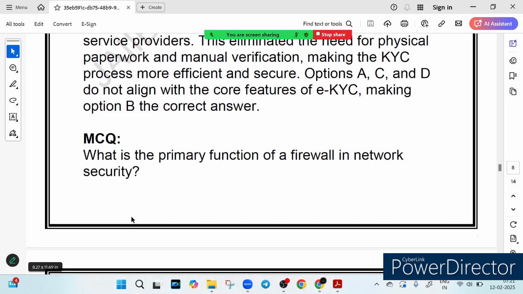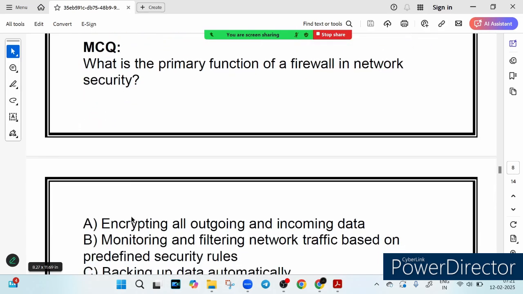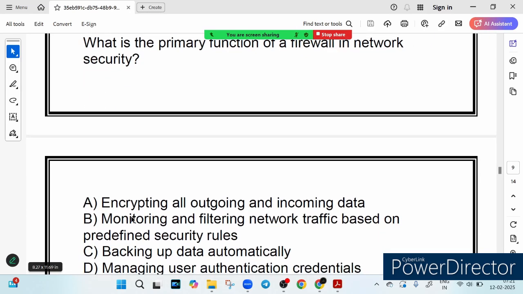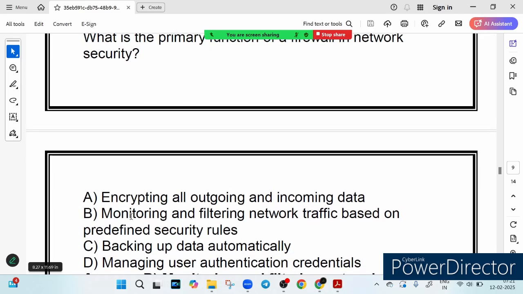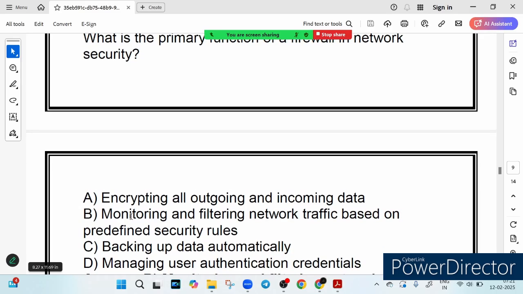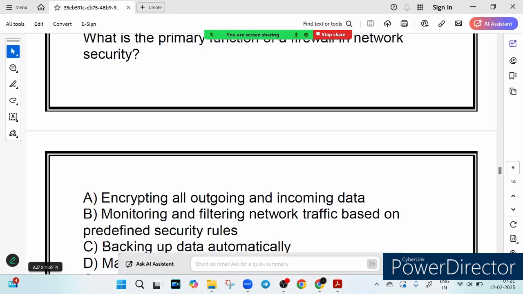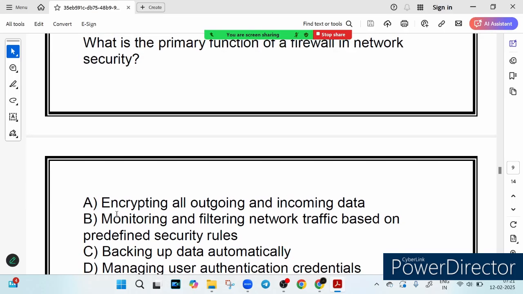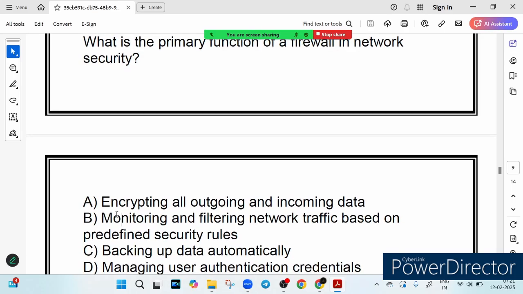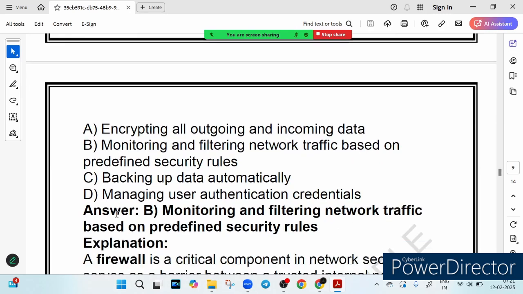So the next one is, what is the primary function of a firewall in network security? So this question is asking the primary function of a firewall in network security. Option A says encrypting all outgoing and incoming data. Option B says monitoring and filtering network traffic based on predefined security rules. Option C says backing up data automatically. And option D says managing user authentication credentials. So what do you think is the correct answer here? What is the primary use of firewall in network security? Option B is correct, right?